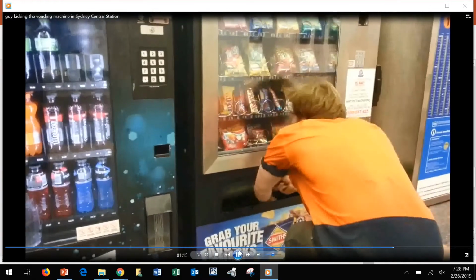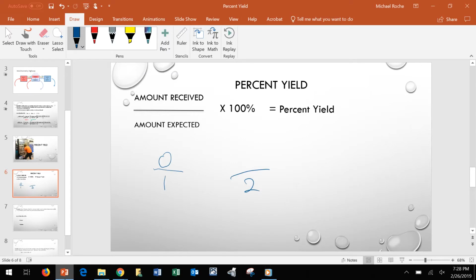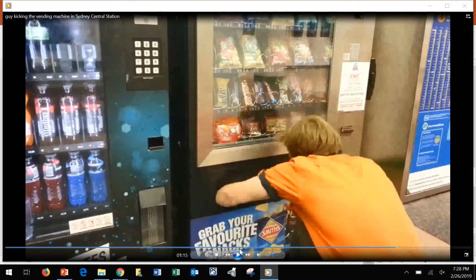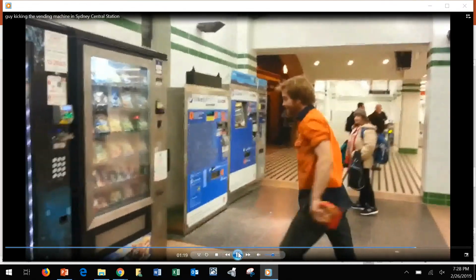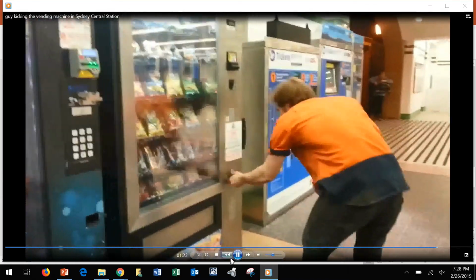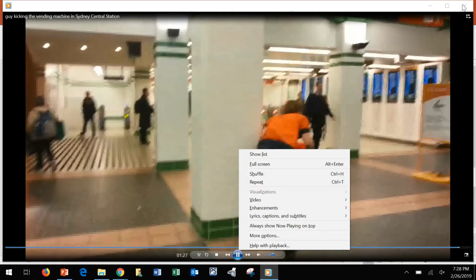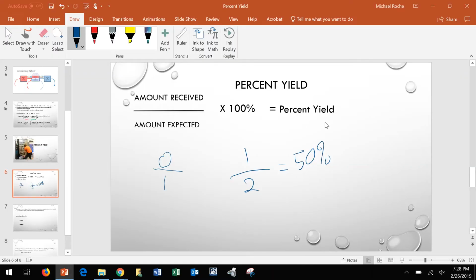And the reason he's upset again is because his percent yield is still not where he wants it. He's now gotten one out of the two he expected, which is 50%, but that's not enough for him. So he's going to go back to work here and start kicking the machine some. And when he kicks the machine, you'll see right there that the one falls, and now he's got two. So the whole point of that was that, I guess I can toggle that now. All right. He was trying to get his yield better.